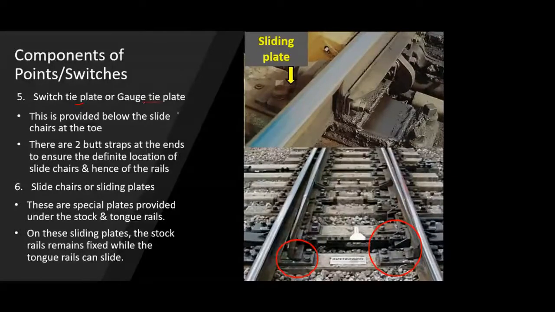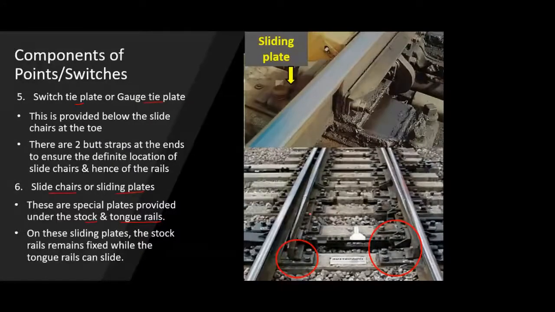Before actually going to this fifth component, we'll see the sixth component, that is sliding chair and sliding plate. Sliding chairs and sliding plates are nothing but special plates which are provided under the stock rails and tongue rails. Our complete mechanism is operational only on the concept that your tongue rail will be moving from left to right or right to left, and the stock rail will remain as it is.